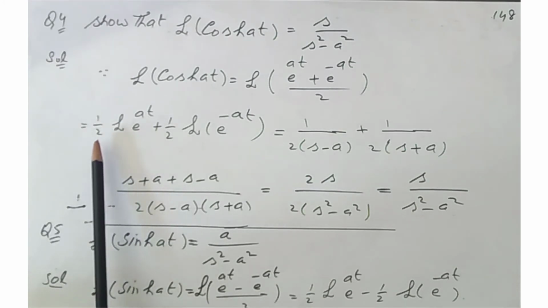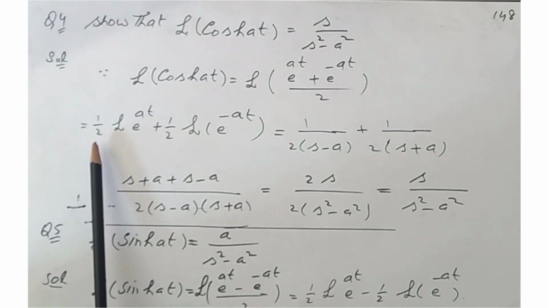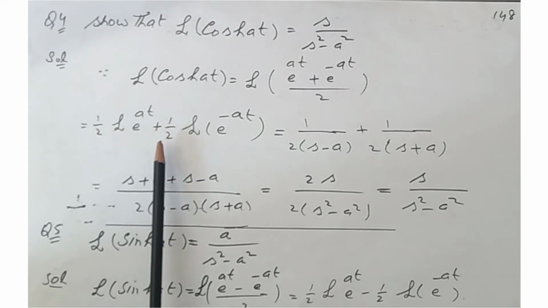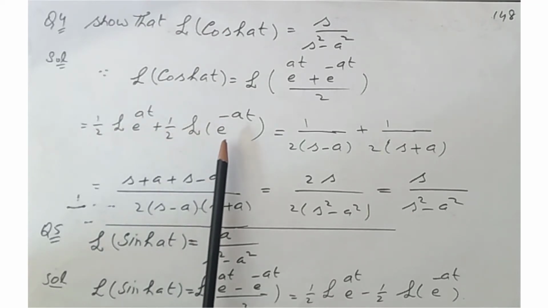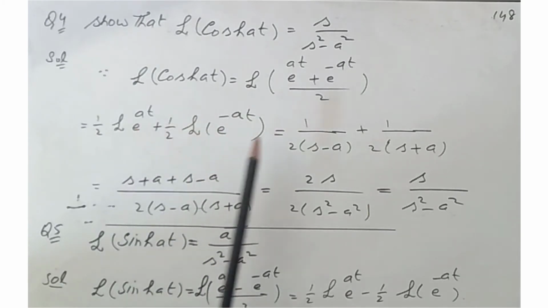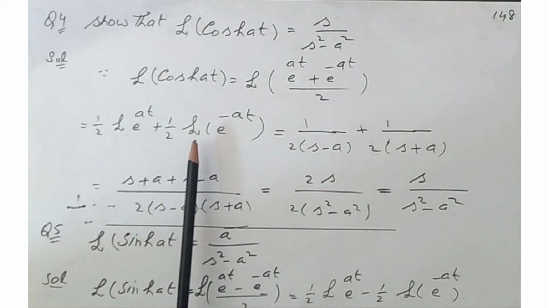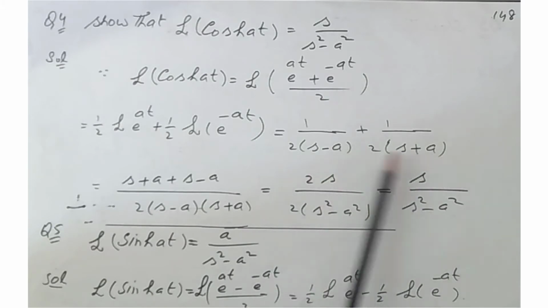This can be written as 1 by 2 Laplace of e to the at, because 1 by 2 is a constant and is taken out of the Laplace function, plus 1 by 2 Laplace of e to the minus at. By using the Laplace formula, Laplace of e to the at equals 1 over s minus a, and Laplace of e to the minus at becomes 1 over s plus a, and after simplification this becomes s over s square minus a square, and this completes the proof.